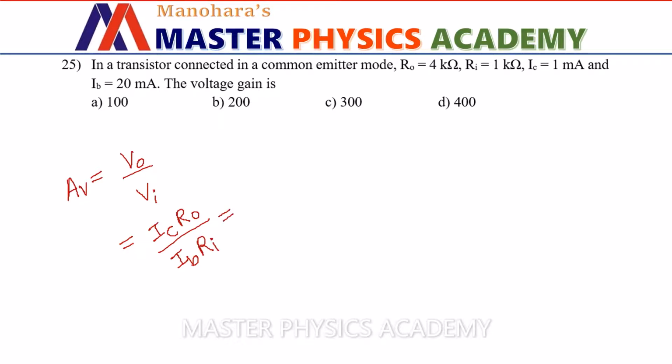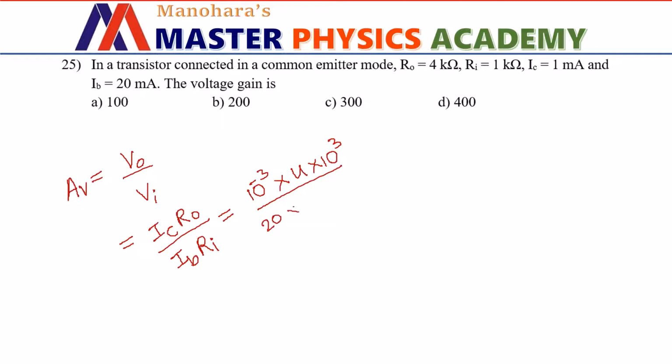Let us substitute the values. IC is given as 1 milliampere, that means 10 power minus 3. RO is given as 4 kilo ohm, that is 4 into 10 to the power 3, divided by IB, which is given as 20 milliampere, so 20 into 10 to the power minus 3, and RI is given as 1 kilo ohm, that is 10 power 3. So 10 power 3 cancels, and 10 power minus 3 is also cancelled. What we have is 4 by 20, so it is going to be 1 by 5. So again, this question is ambiguous.